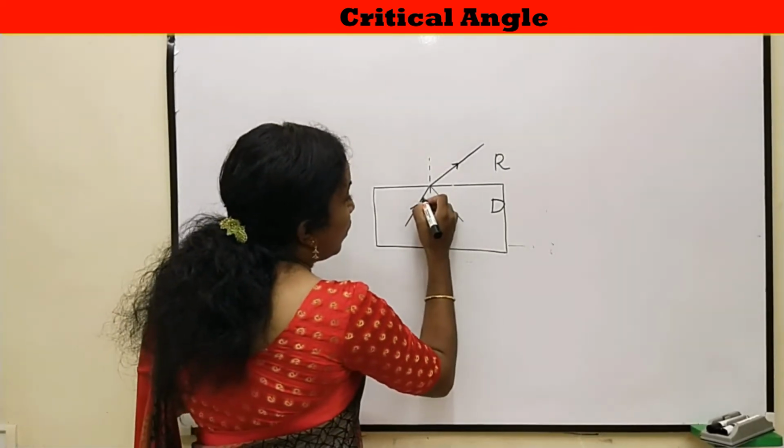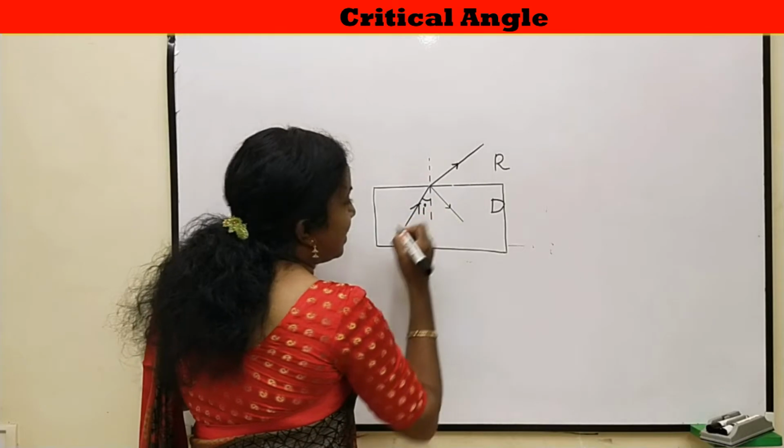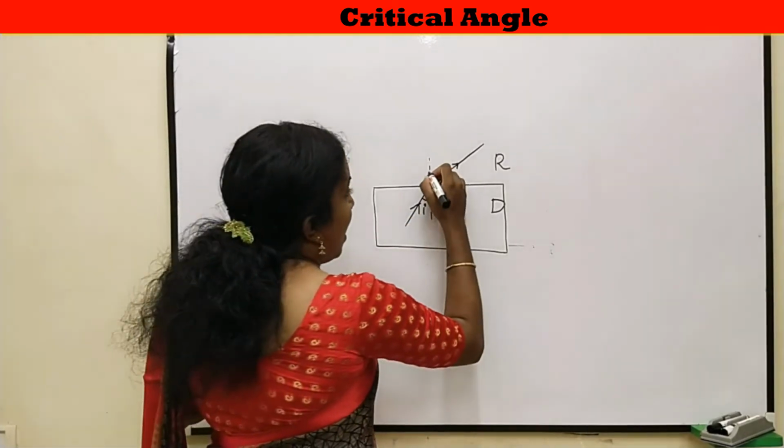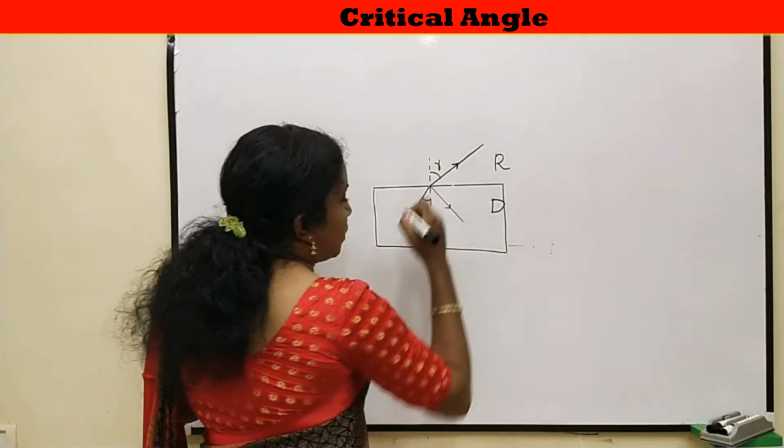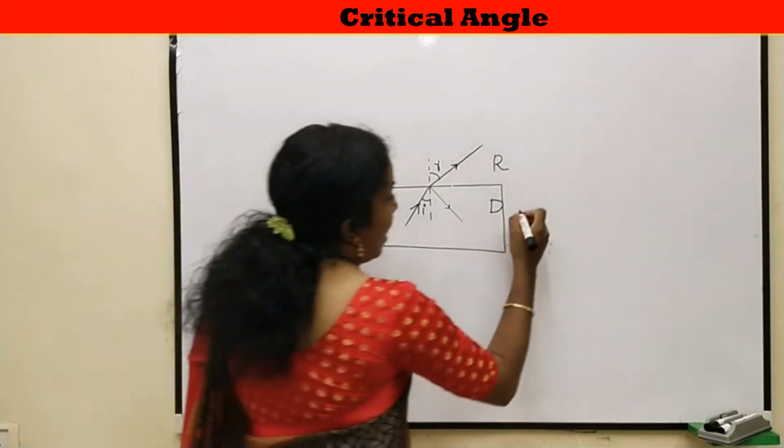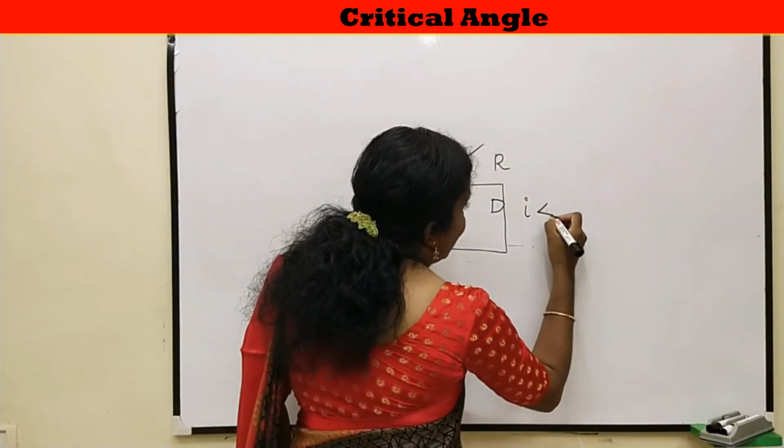Now, if I is the angle of incidence, then R will be the angle of refraction, and here I will be always less than R.